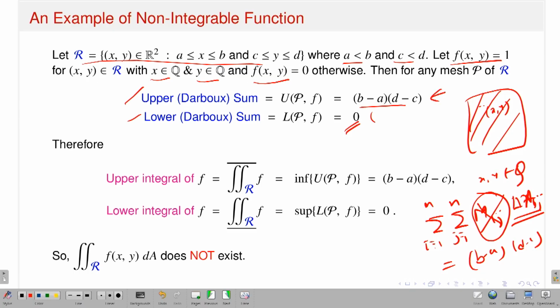Now this is independent of your partition. Now you perform the upper integral, which is nothing but the infimum of U(P,f), which is constant, so it is exactly the value b minus a times d minus c. Similarly, the lower integral is the supremum of L(P,f), which is again taking the value 0. If my function were Riemann-Darboux integrable, the upper integral would have to be exactly equal to the lower integral, but this time the values are different. Therefore my function is not Riemann-Darboux integrable, or in other words the double integral over R of f(x,y) dA does not exist. I think I should stop here.